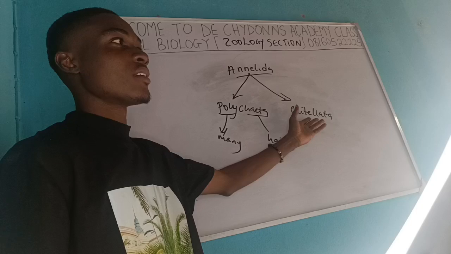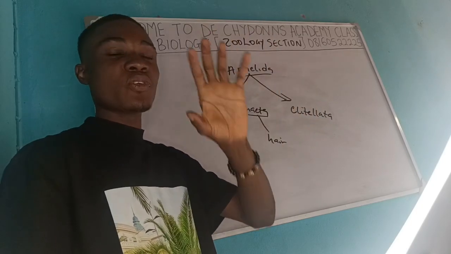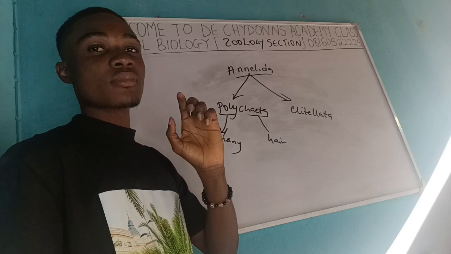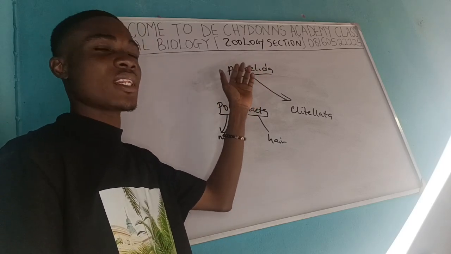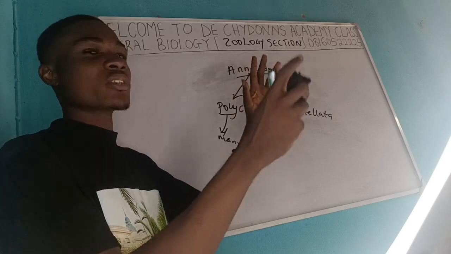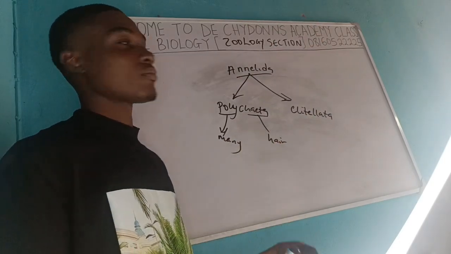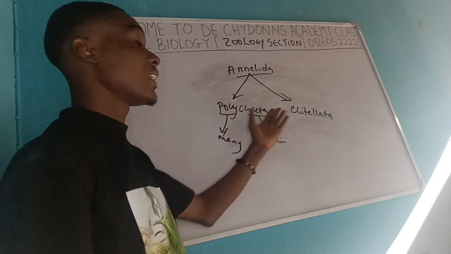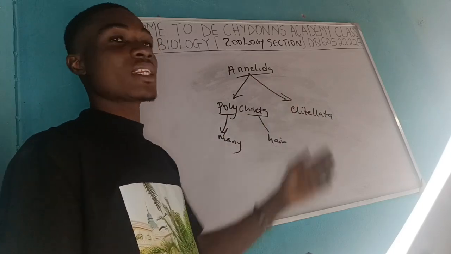While the clitellata is ascribed as something having a feature called the clitellum. Clitellums are found in the body of the annelida. The clitellum is a place that harbors the genital aperture of that animal. So the polychaeta do not have the clitellum, while these ones are known as annelids that have the clitellum.